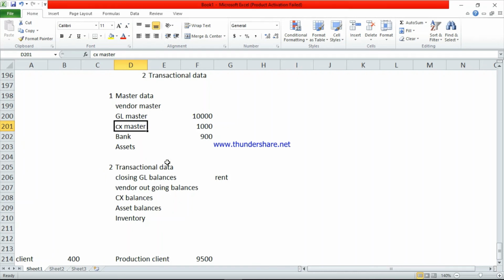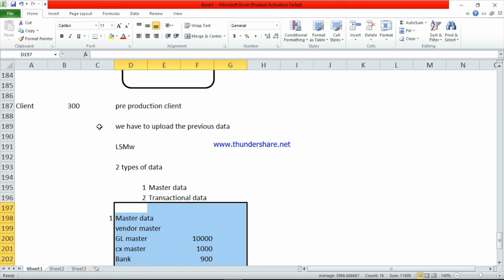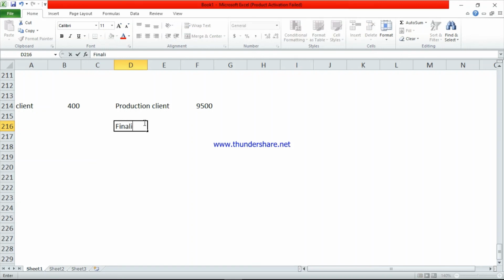So this is the final data. First they will upload all the data in this server. After filtration, this is the final. So pre-production client means this is the finalized data. All the finalized data, two employees will be there maximum. Just an example I'm giving, it depends upon the company. So two employees will do the finalized data.